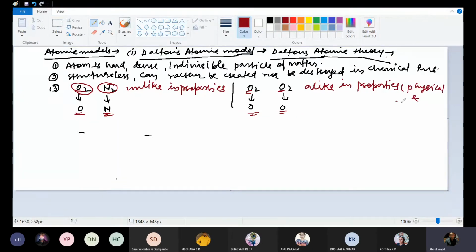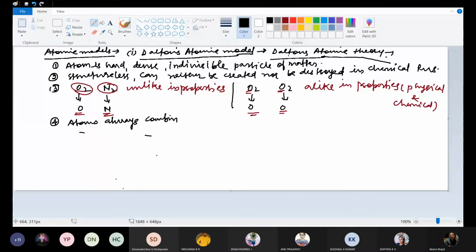Now see, atoms always combine in whole number ratio. What does it mean? It can't be fractional. So they are quantized.